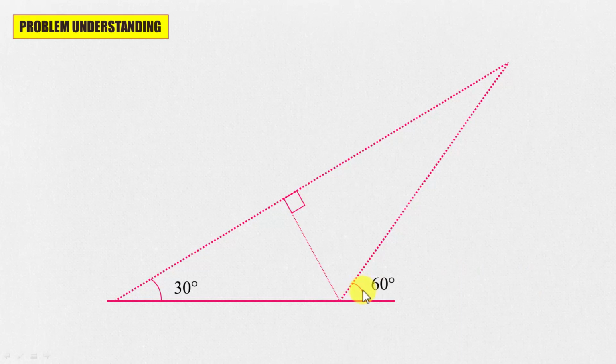Let's understand the problem. Here is the situation. This is the line of movement of plane A and this is the line of movement of plane B. At time t equal to 0, since A observes that B is moving perpendicular to its line of motion, A must be at this place.